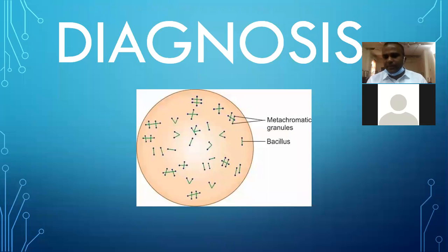Coming to the diagnosis, it is by smear examination and culture of the organism in 3 culture media. Okay, next is treatment: antibiotics, antitoxin, immunization. The 2 antibiotics that are used are the penicillin group and erythromycin, and antitoxin is less used because it has more anaphylactic reactions.